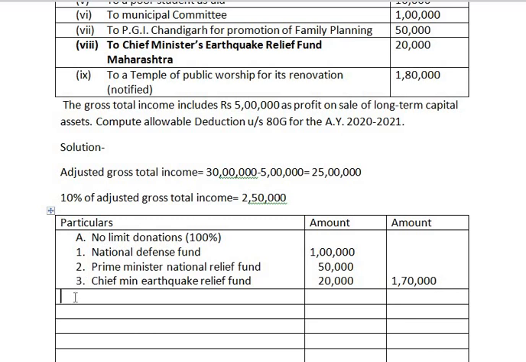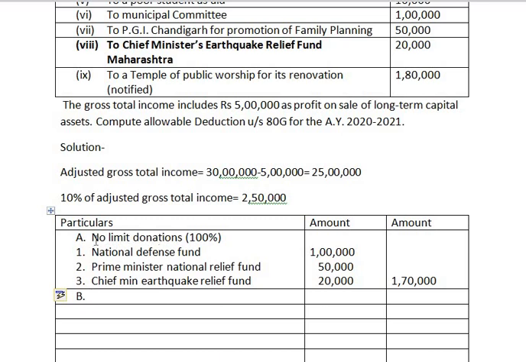Now coming to next, B, with limit donation. Here you need to remember one more point. Under no limit donations, it is classified into two: no limit 100% donation and no limit 50% donation. But in the question, we are not provided any information regarding no limit 50% donation.